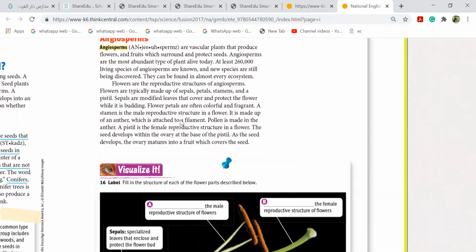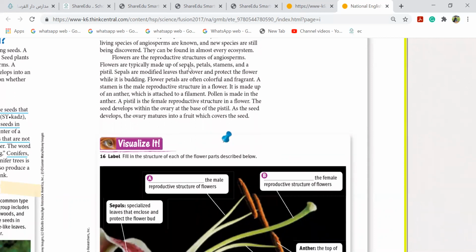Girls, did you ever hear these words before? Sepals, petals. Yes, we did last year. The petals are the petals of the flower. Below the petals we have some green-colored sepals. We have this long stamen, and we also have the pistil.